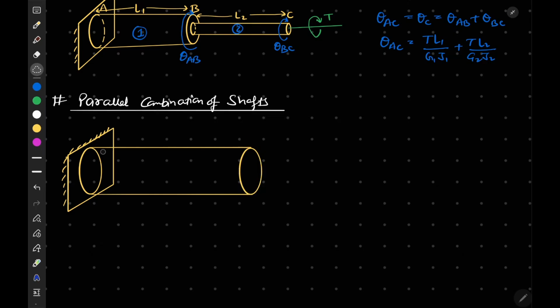Now let's say that another shaft of a smaller diameter is installed inside this.